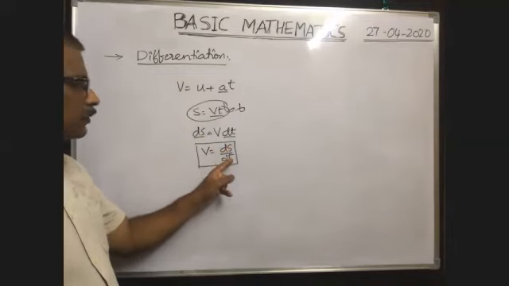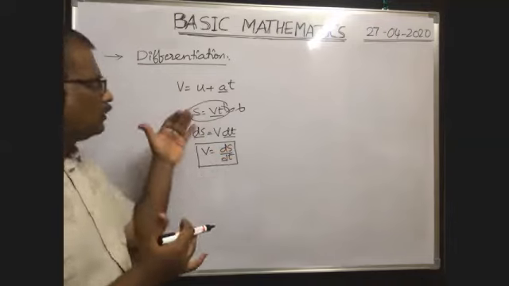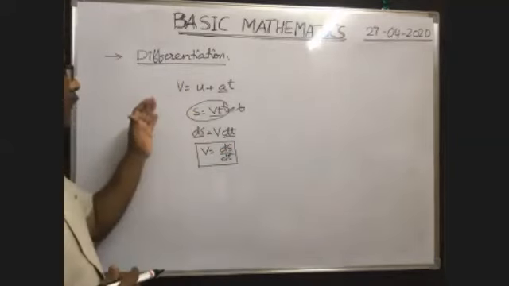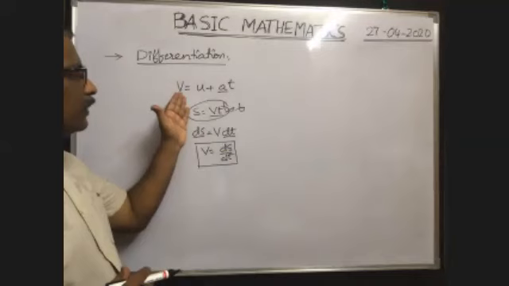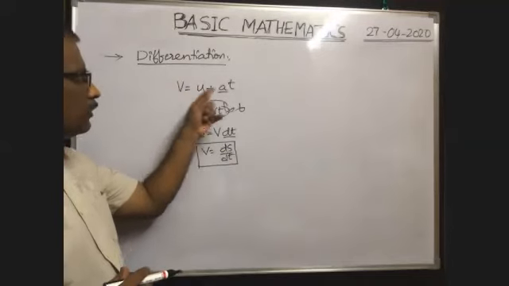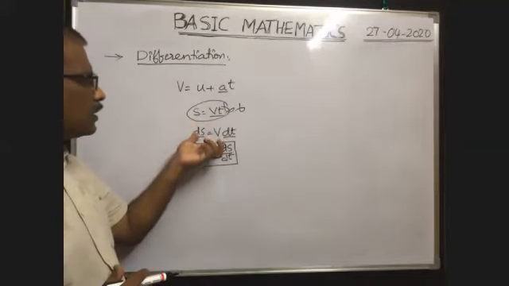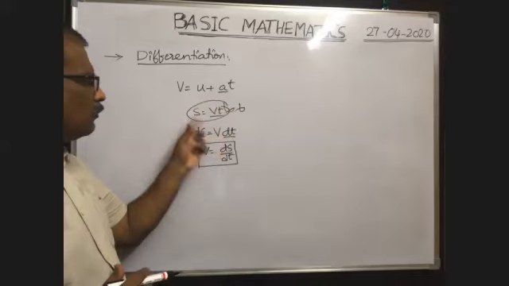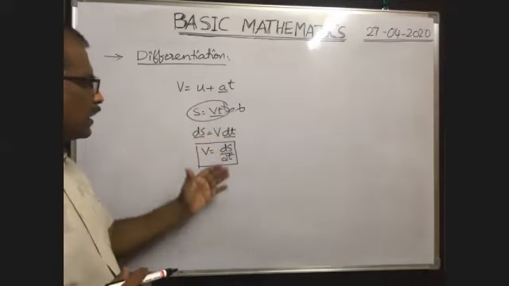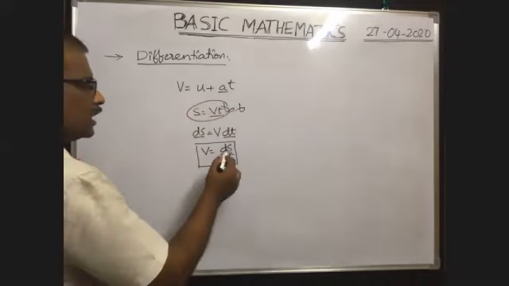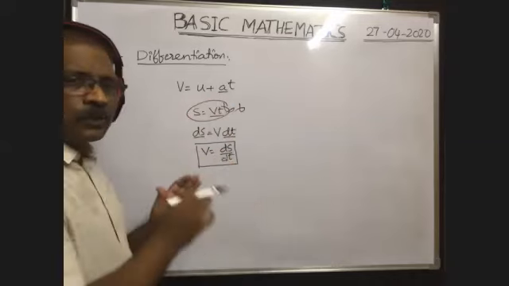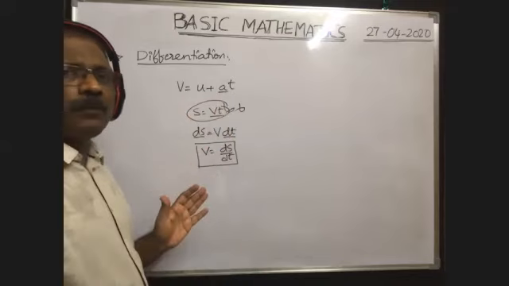Okay, from fundamentals, we'll discuss differentiation now. So what is the need of differentiation? If any variable parameter is there, as v is variable with time, we cannot use this formula to find displacement. So in such a case, v is equal to ds by dt. By using that formula, we have to calculate ds. From that we can find the total displacement of a body in the time interval.